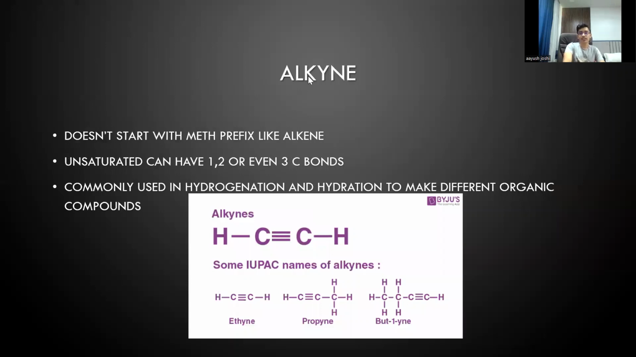Next up, we have alkynes. They also do not start with the meth prefix, like alkenes. They are unsaturated and have a triple carbon bond. So they are commonly used in hydrogenation and hydration as well, like alkenes, to make different organic compounds. Here are some IUPAC names of alkynes. You have ethyne, propyne, butyne. So ethyne is actually used in acetylene torches. They burn very brightly and are used for welding purposes.